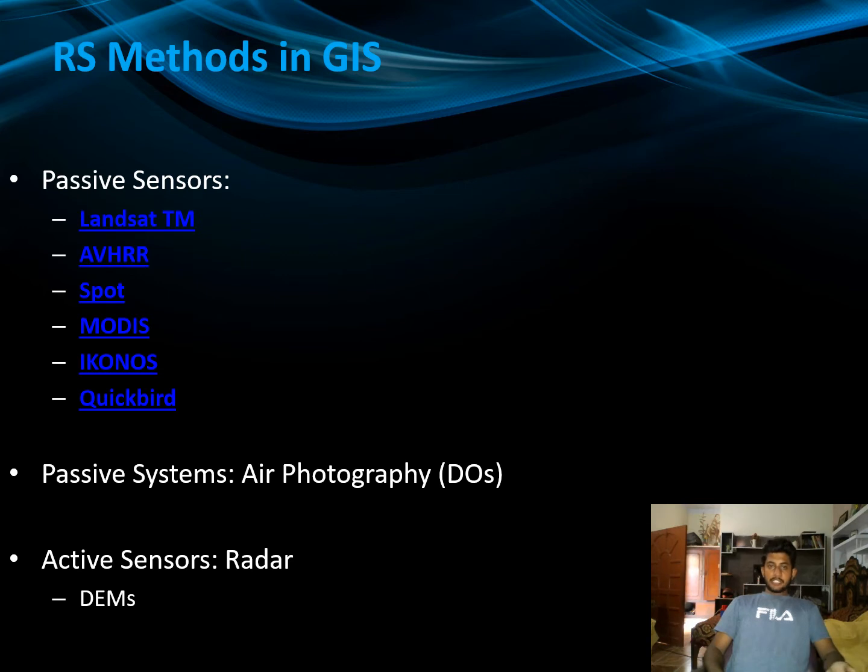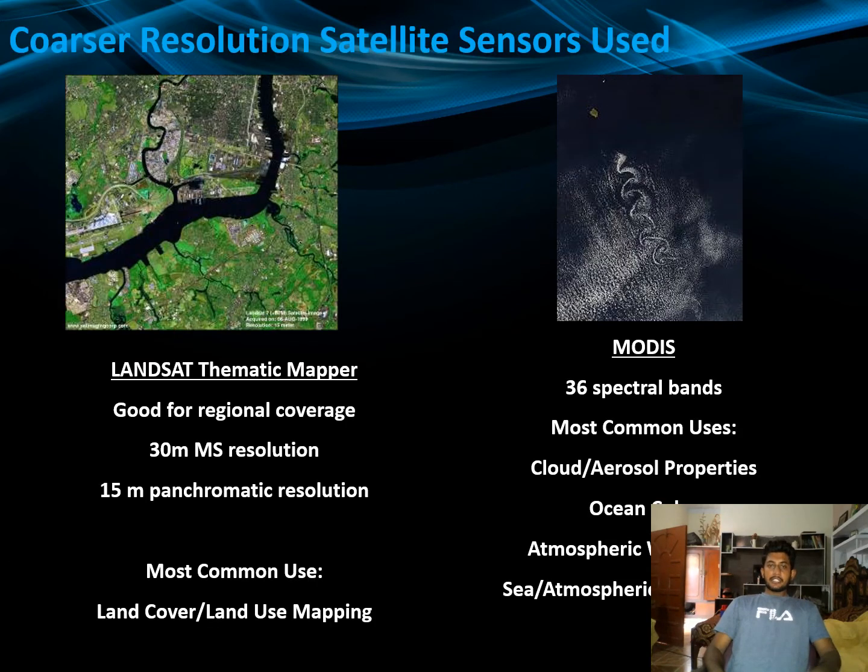Remote sensing methods in GIS. Passive sensors are Landsat, Thematic Mapper, AVHRR, SPOT, MODIS and QuickBird, and passive systems include air photography that we can get from drones. Active sensors are radars and DEM. There is a difference between Landsat Thematic Mapper and MODIS, which is good for regional coverage, with 30-meter resolution and 15-meter panchromatic resolution. Most common use is land cover and land use mapping.